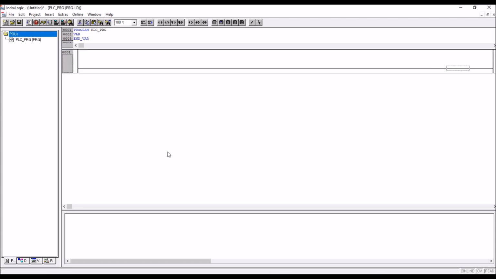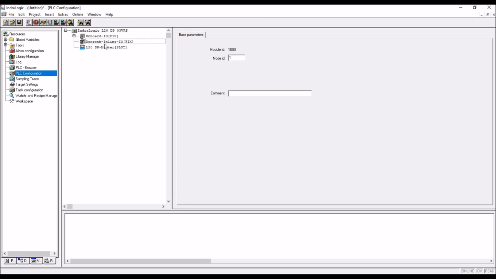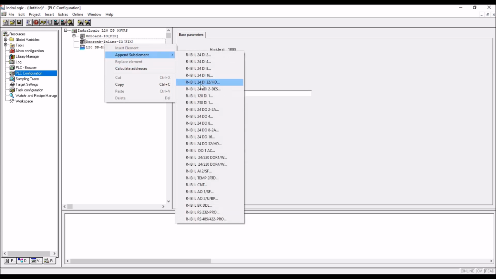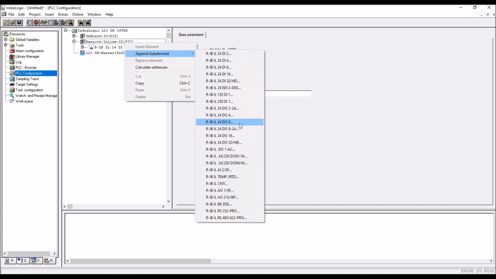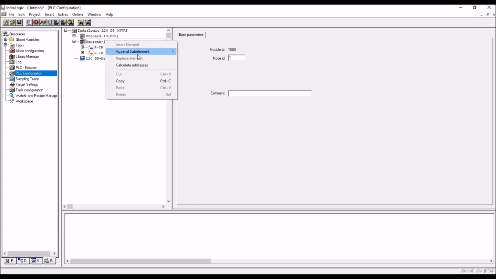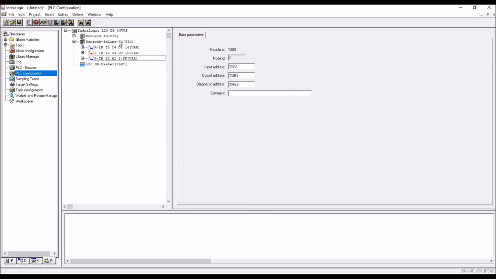Okay. So what is the first step? When you open the project, first go to the PLC configuration and add inline modules. Analog input is also required, analog output is also required.